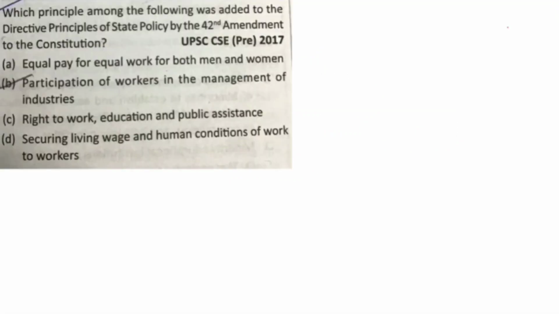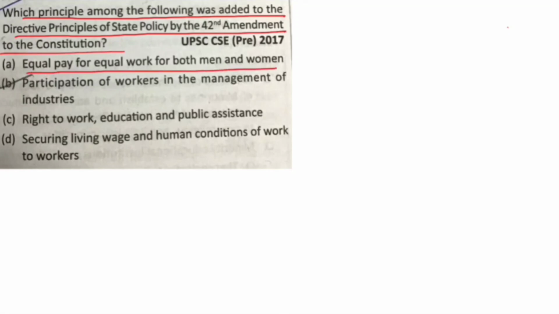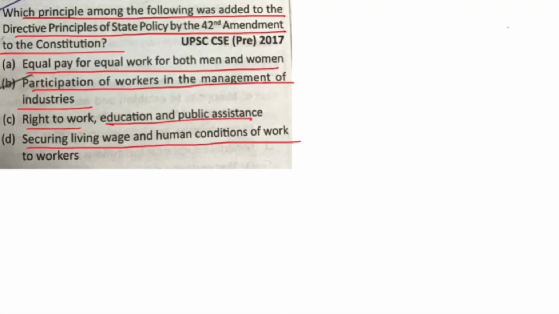Next, which principle among the following was added to the directive principles of state policy by 42nd Amendment to the Constitution? A. Equal pay for equal work for both men and women. B. Participation of workers in the management of industries. C. Right to work, education and public assistance. D. Securing living wage and human conditions of work to workers. So B. Participation of workers in the management of industries was added through 42nd Amendment.